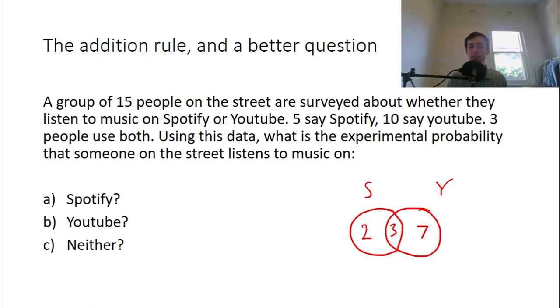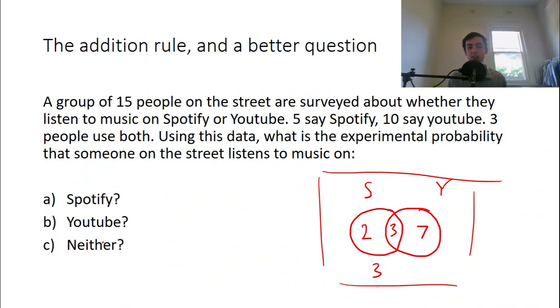And so that means if I add all these up, that's 2 plus 3 is 5, plus 7 is 12. That means out of these 15, I've actually got 3 people on the outside. And now we can actually answer the question. Because 3 out of 15 listen to neither. And that simplifies to 1 over 5. 1 out of 5. Okay.